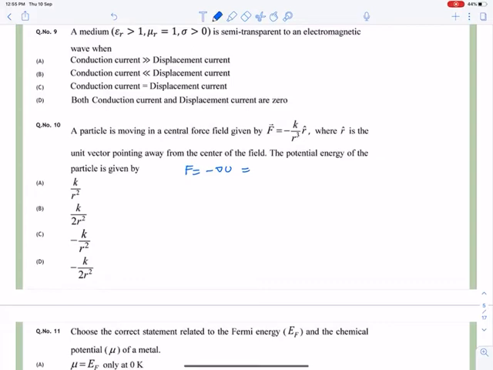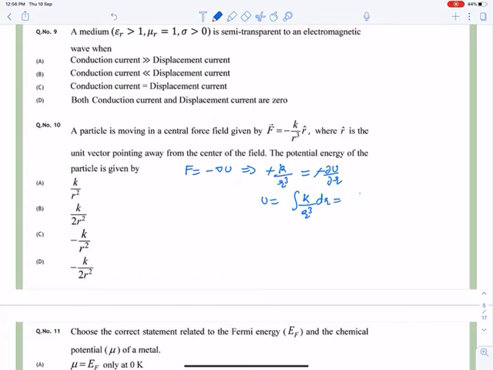So I can write minus K upon r cube equal to minus dV by dr. So the minus will cancel and you will be left with K upon r cube dr.